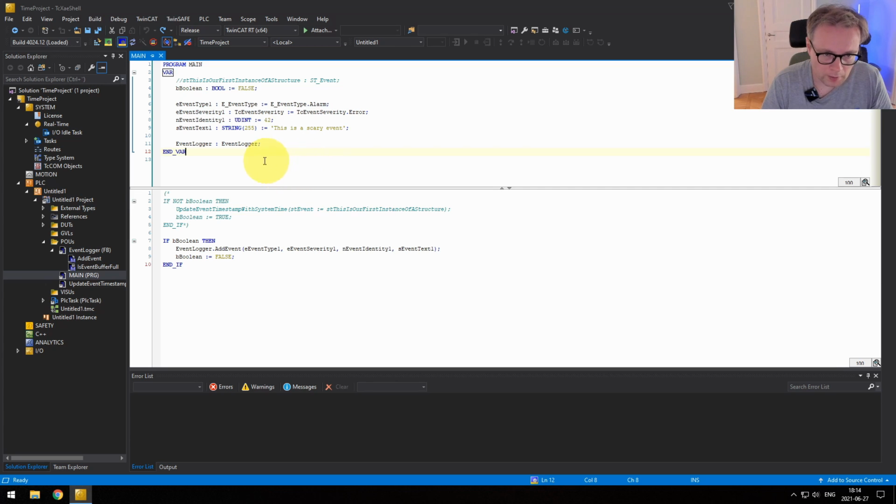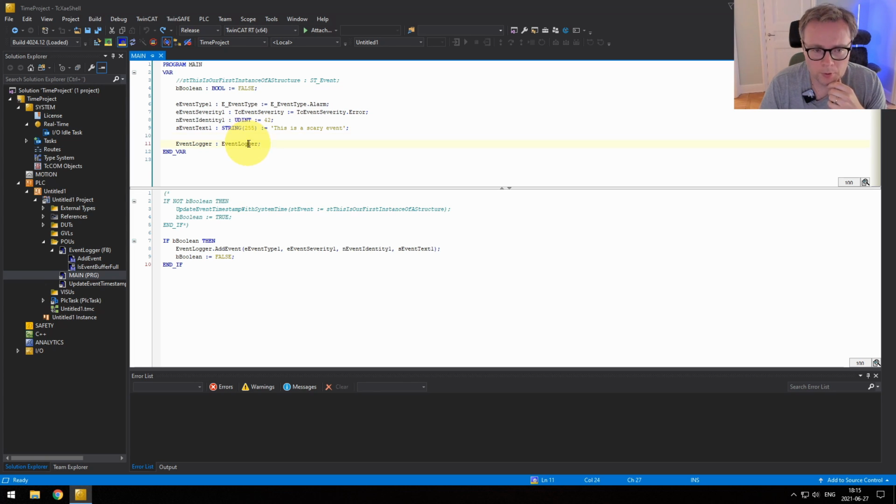Okay, and if you remember here from the last part, we have our event logger that takes care of the actual events. Right now we only have this array of, I think it was, 100 events. And everything is stored in here, and this takes care of all the events. We could of course extend this functionality by making sure to use a ring buffer, so the oldest one is always removed once you reach more than 100 events. But that's the core functionality. That's the responsibility of this particular function block, event logger.